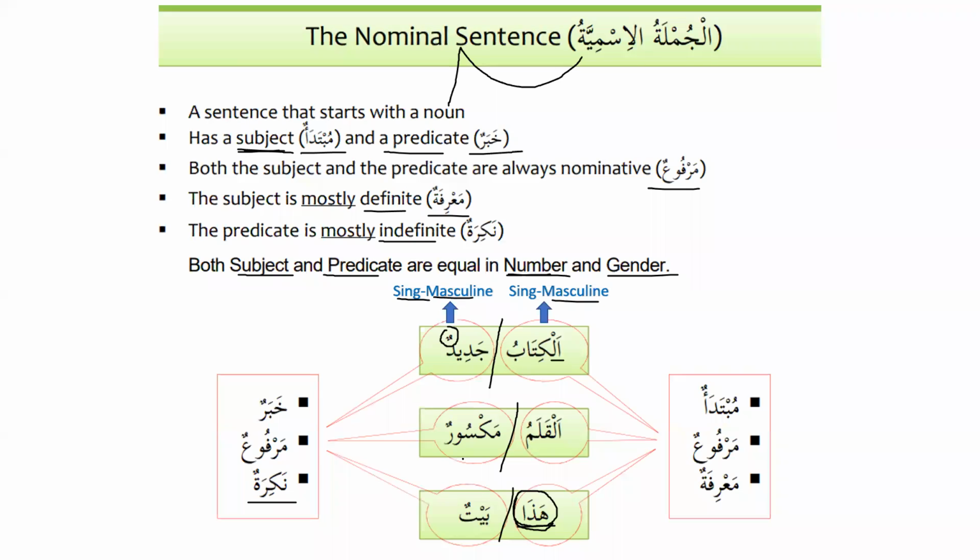So inshallah, I'm sure it's clear now. The rest of the things you already know. The new information that we can see over here is that they are equal in number and gender. That's number one. And number two, the subject is called mubtada'un and the predicate is called khabarun.